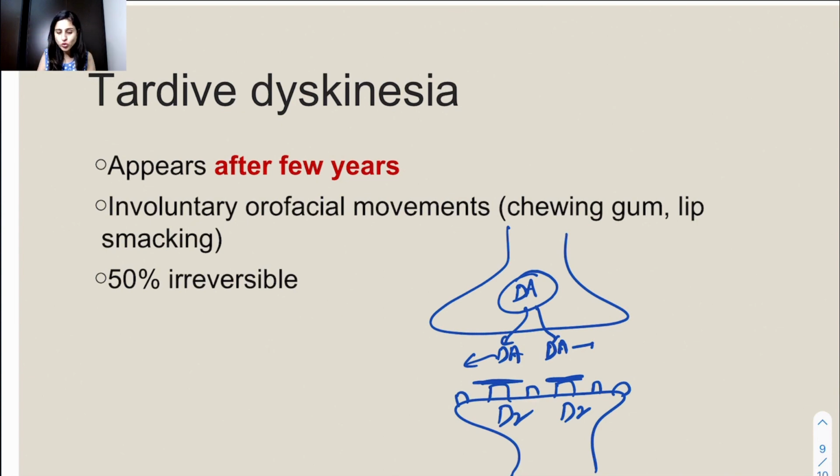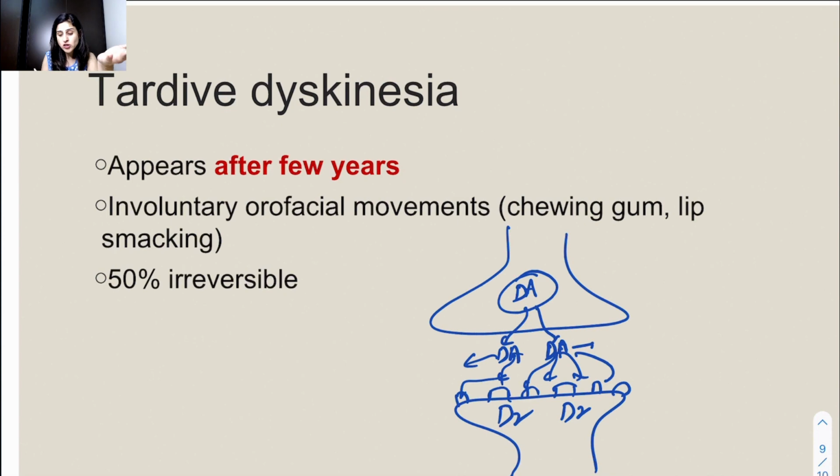As soon as you stop giving these typical antipsychotics, their number is high and their sensitivity is high. So when dopamine is there, because of no block, it can act on these receptors, and that leads to the signs and symptoms of tardive dyskinesia. So here we do not need to give a dopamine blocker, because the problem is already occurring because of that. Until now there was no treatment available for this.